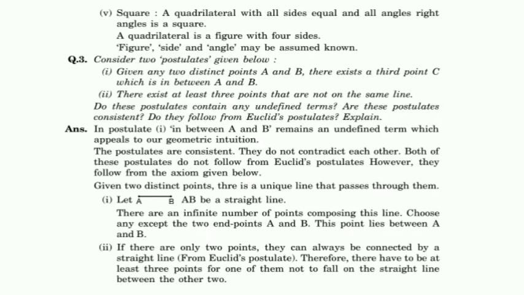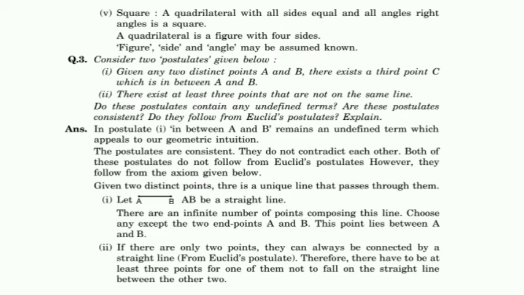In third question, consider two postulates given below. First one, given any two distinct points A and B, there exists a third point C which is in between A and B. And second one, there exist at least 3 points that are not on the same line. So first one, in general, you just take one line AB and you can put a point anywhere on that line because it is a collection of infinite number of points.